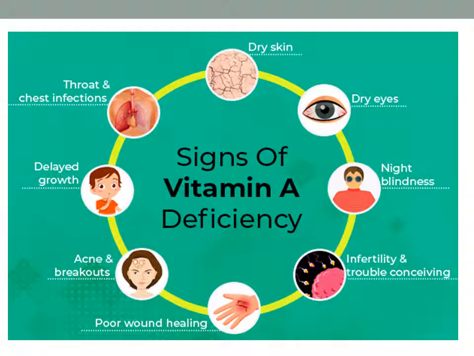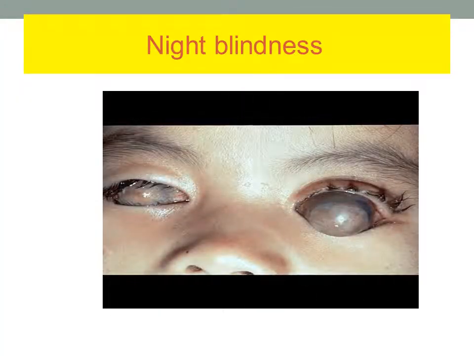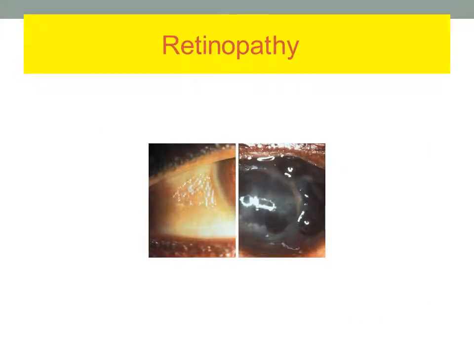Other signs and symptoms of vitamin A deficiency include dry skin, dry eyes, night blindness, infertility and trouble conceiving, poor wound healing, acne or breakouts, delayed growth, and throat and chest infections. Night blindness can be seen like this. Keratomalacia as well as night blindness also can be seen like this. Retinopathy.